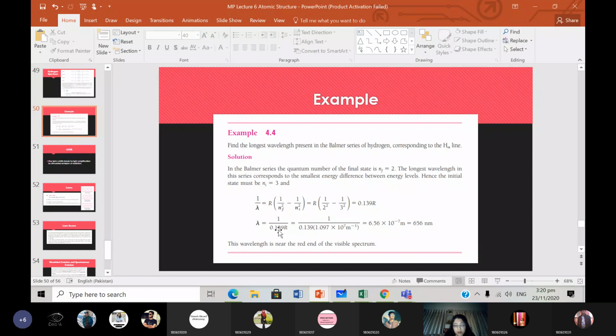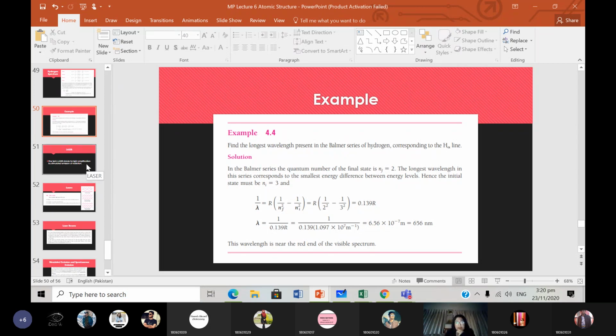So lambda is equal to 1 over 0.19339 R. We get this formula. We put in the value of the Rydberg constant, then we will get this wavelength. So this is the longest wavelength present in the Balmer series of hydrogen.